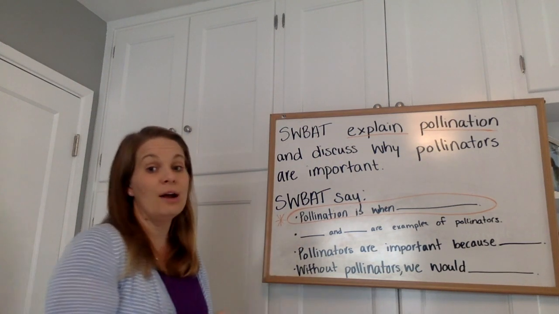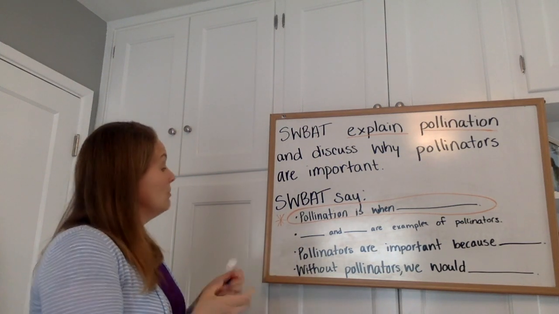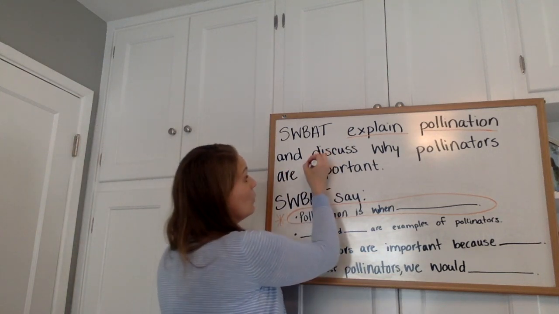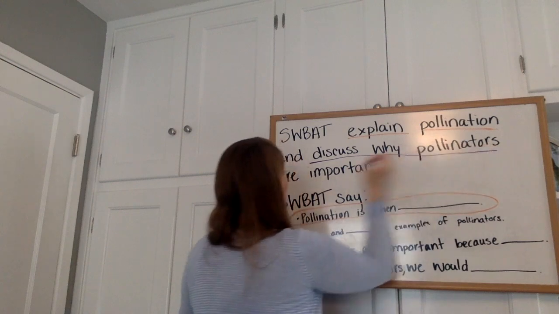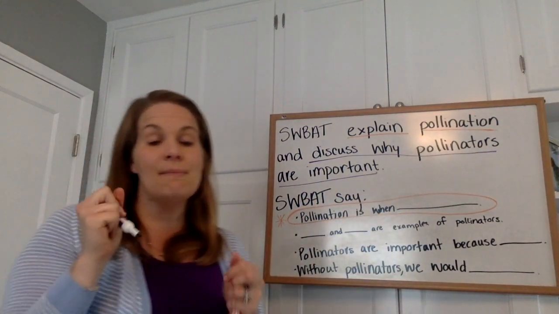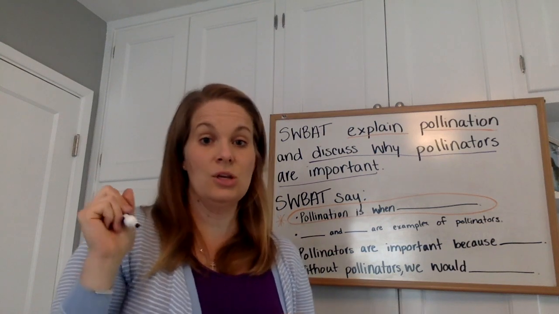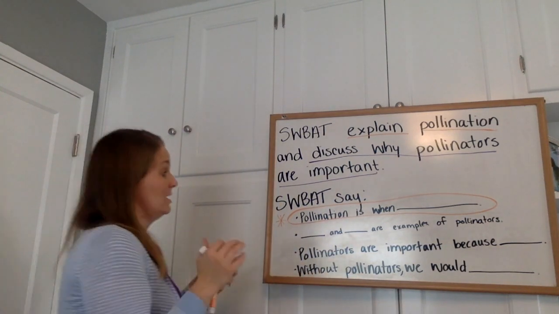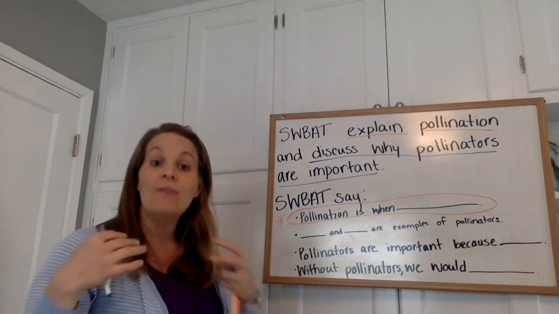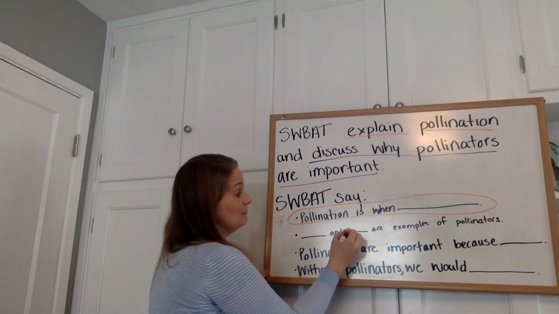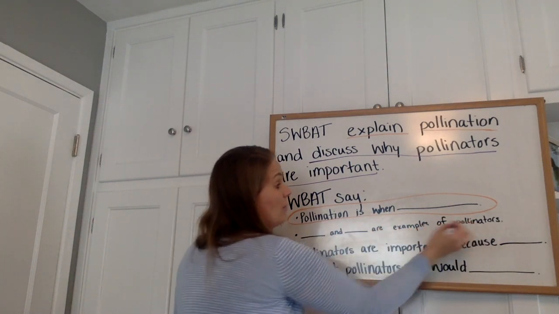The second part of the learning of this week, I'm going to mark it in purple, is that we need to discuss why pollinators are important. Why are the animals that pollinate important to humans and important to Earth? And this is a really important discussion that we will have together and that you can have with your families at home. And are examples of pollinators.